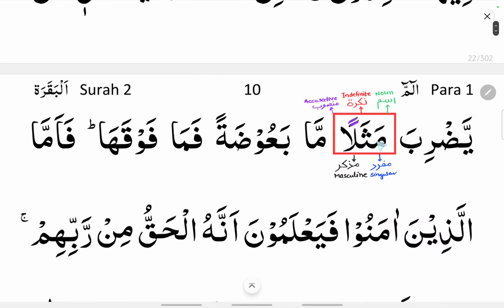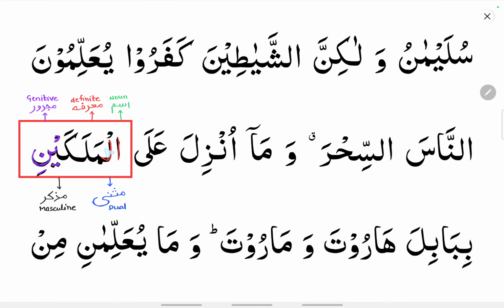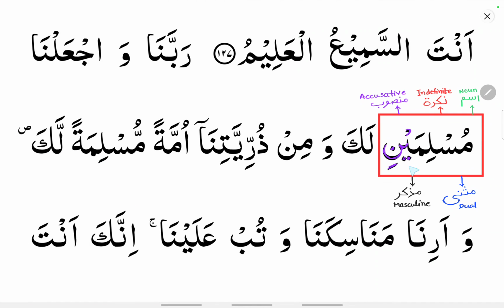You can see masalan, it is also double tanween you can see, so it is an ism, indefinite because tanween you can see at the end, that is nakira, mansub because double fatha you can see, mufrad, and it is muzakkar, masculine. Here you can see al malakaini, so it is an ism, alif lam, definite, ma'rifa, genitive, that is majroor state, that is ya noon with a kasra, and musanna, that is it is a dual noun, and muzakkar, that is masculine. You can see here muslimina, it is an ism, in the indefinite state, no alif lam, mansub state, ya noon with a kasra, and it is musanna, that is dual, and it is muzakkar, that is masculine. So these were some of the examples of nouns with all the four characteristics of noun.